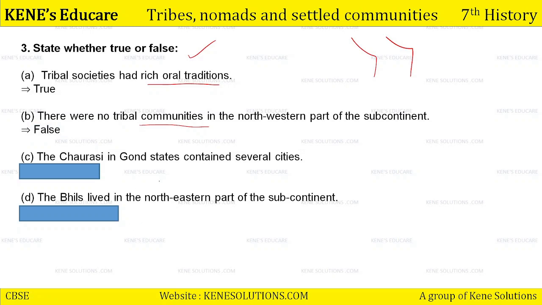The Chaurasi in Gond states contained several cities. The 84 in the Gond states, did it contain several cities? False, it did not have. D, the Bhils lived in the northeastern part of the subcontinent. Bhils lived in the eastern part? False.